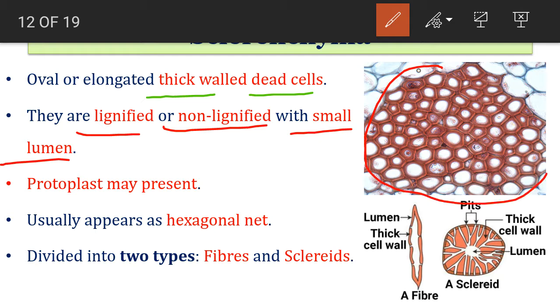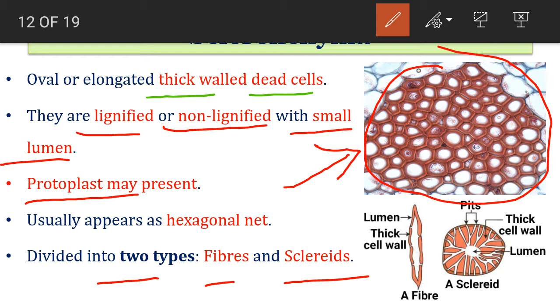You can see in this image the lignification. In some there is less lignification, and in some there is more lignification, and because of that the lumen has become narrower. As they are dead cells, a protoplast may be present or usually it is absent, and they appear like a hexagonal net. There are two types of sclerenchymatous tissues: one is the fibers, another is the sclereids. The fiber itself indicates it is long and elongated, and sclereids are like this, which shows uneven thickening in the cell.